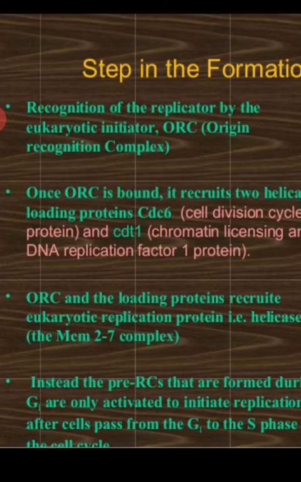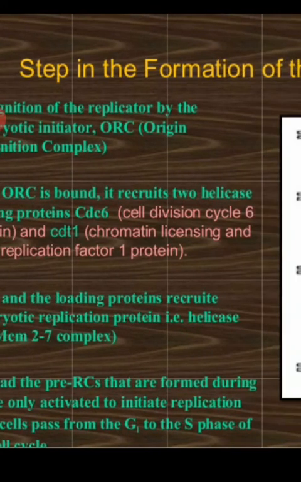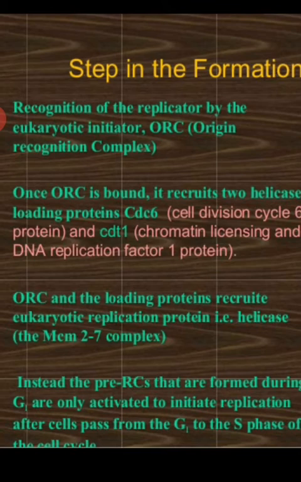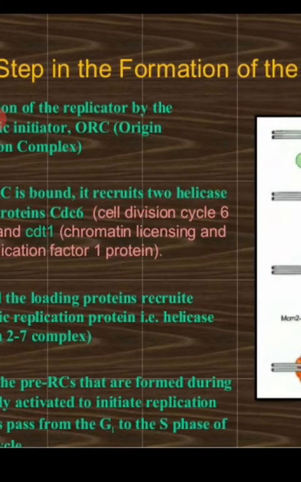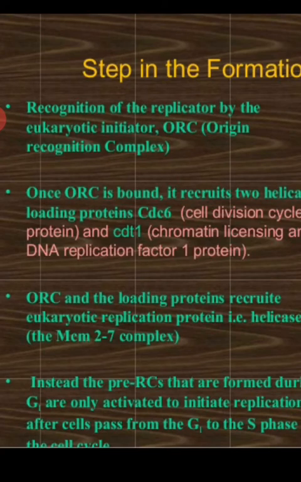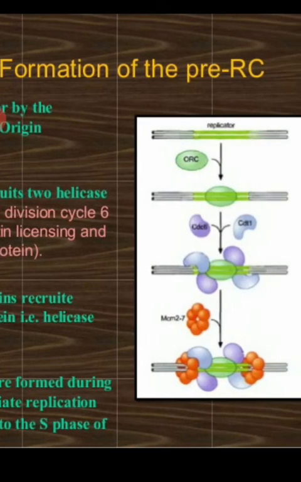Once ORC is bound, it recruits two helicase loading proteins, CDC6, cell division cycle 6 protein, that is chromatin licensing, and CDT1, DNA replication factor 1 protein. So these two proteins are recruited by ORC, that is origin of replication complex.